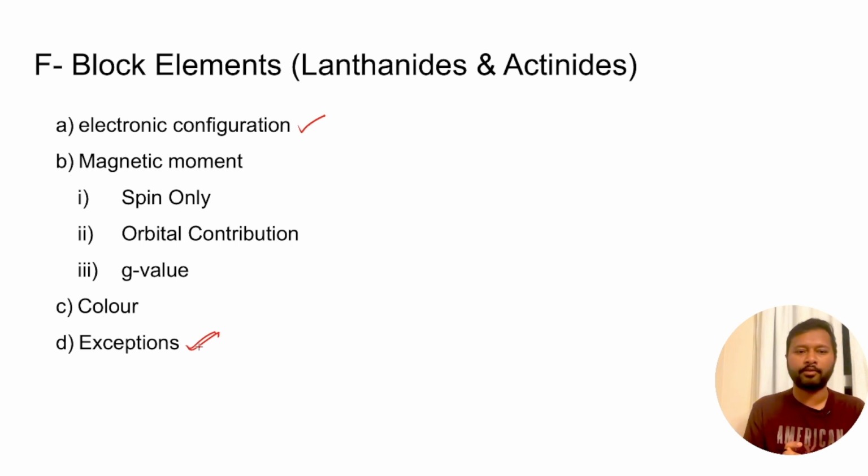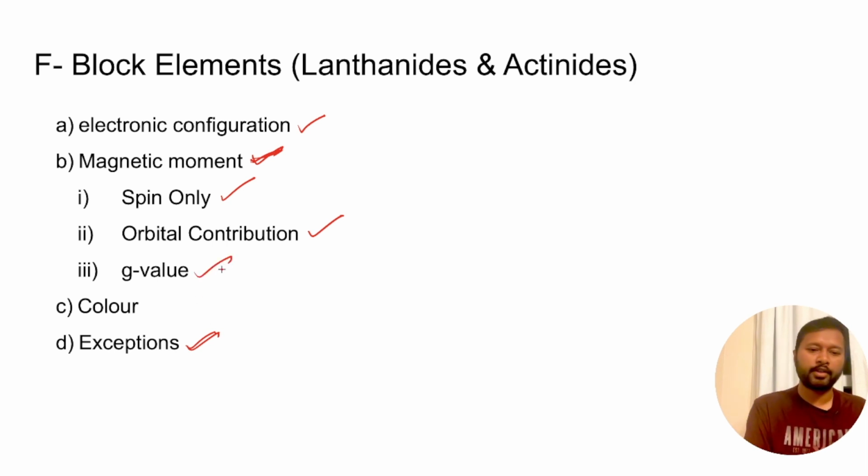So yeah, you should be aware about those exceptions as well. Magnetic moment, as I said, is a very important topic from lanthanides and actinides. They can ask you spin only magnetic moment, they can ask you orbital contribution. Generally in lanthanides you have orbital contribution, and that's why you have that extended Landé formula for calculating magnetic moment.